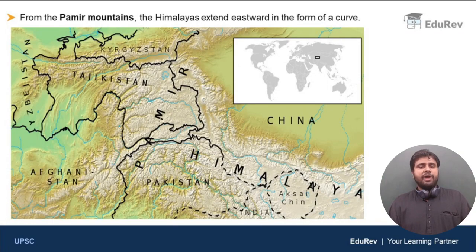Now, we have the Pamir Mountains in Central Asia. Again, the Pamir Mountains are one of the most important mountain chains in the world. They are spread across the countries of China, Tajikistan, and a little bit in Afghanistan and Pakistan. From the Pamir Mountains, the Himalayas extend eastward in the form of a curve.